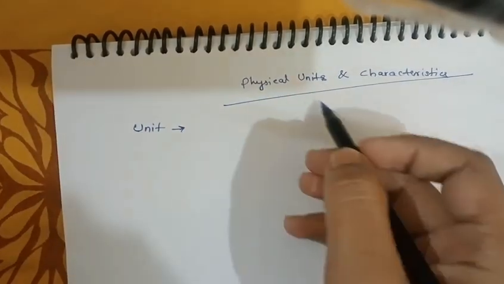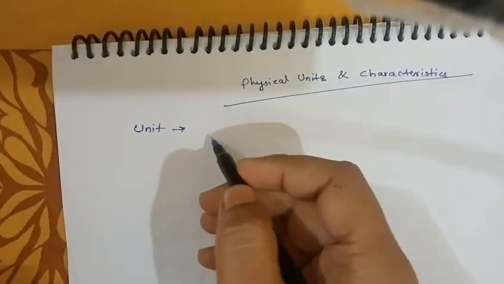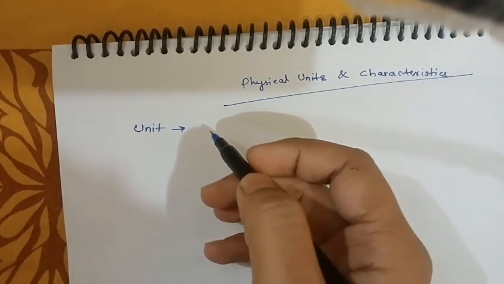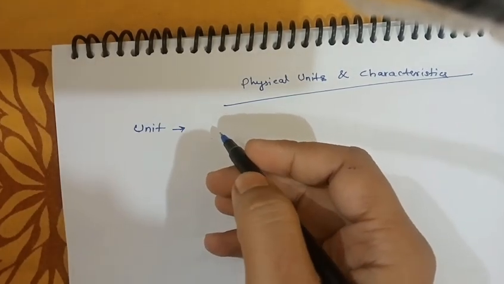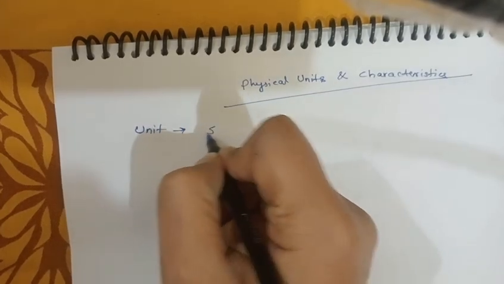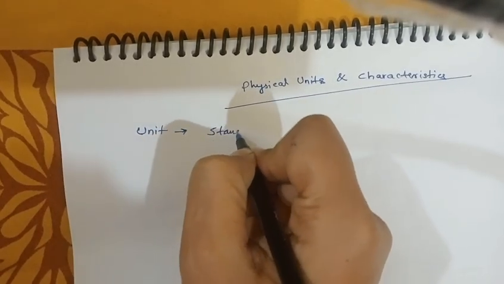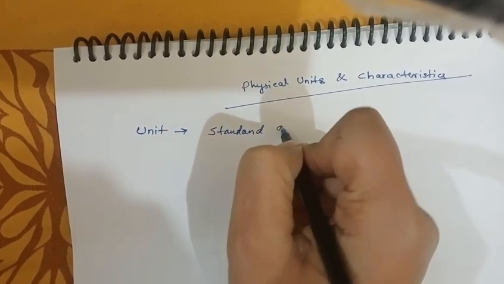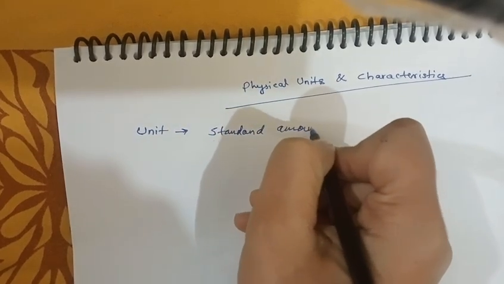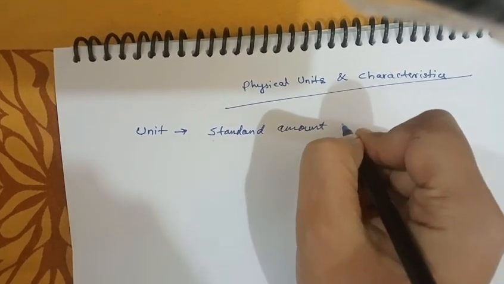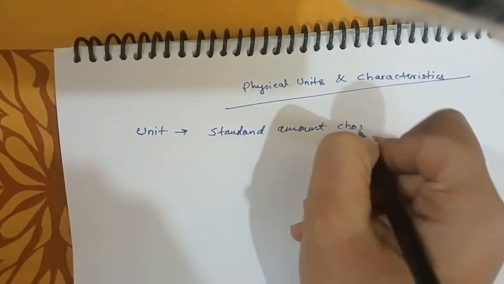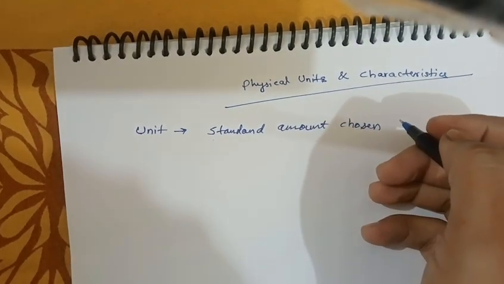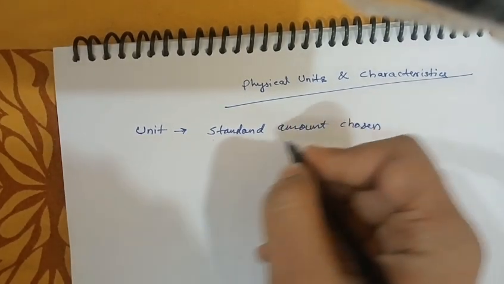Now it is physical units and characteristics. What is a unit? A unit is actually a standard amount of a physical quantity. A standard amount. At first we should understand standard amount that is chosen to measure the physical quantity of the same kind.